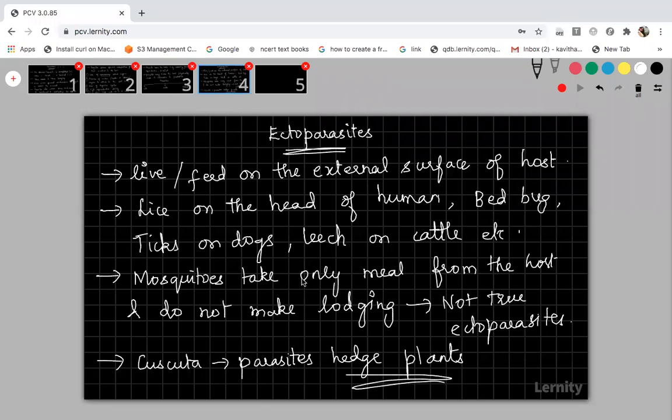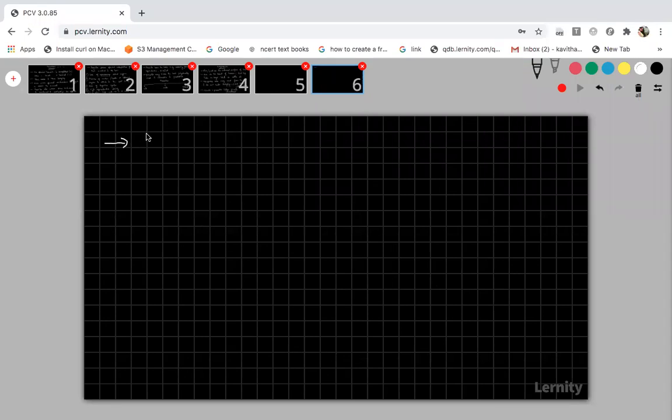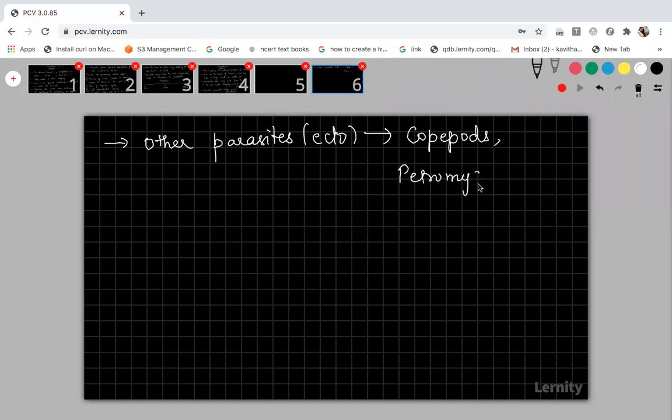So many other examples are there. Some other ectoparasites are copepods, petromyzon, and hagfishes.